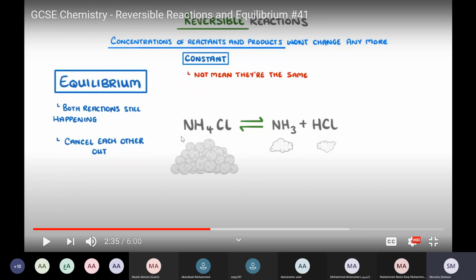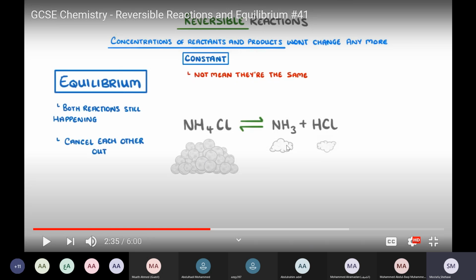We will continue to have the same concentration for ammonium chloride, the same concentration for NH3, and the same concentration for HCl. You see that they don't have the same concentration as each other, but the concentration of each one individually will be constant at the equilibrium point.